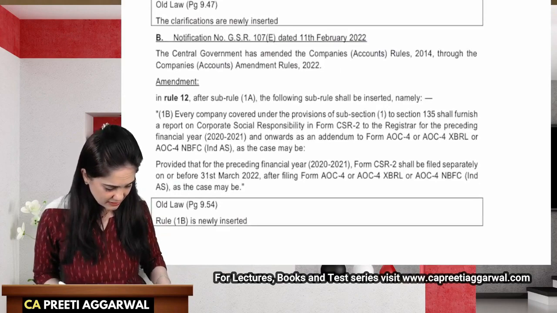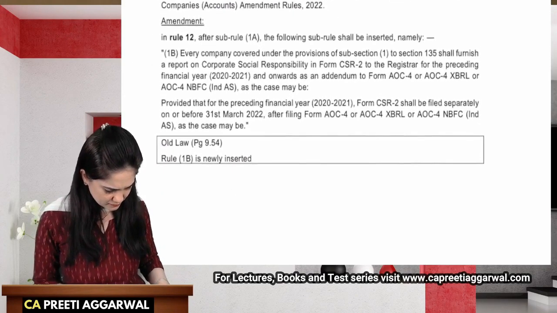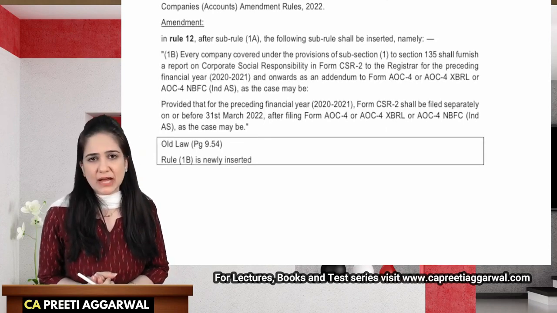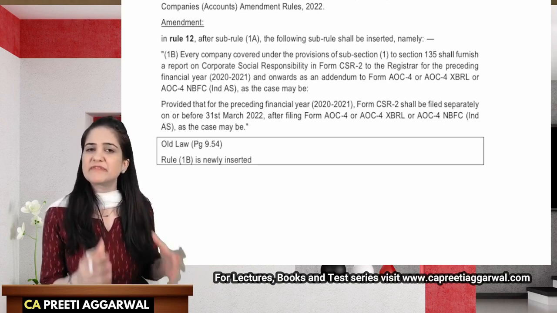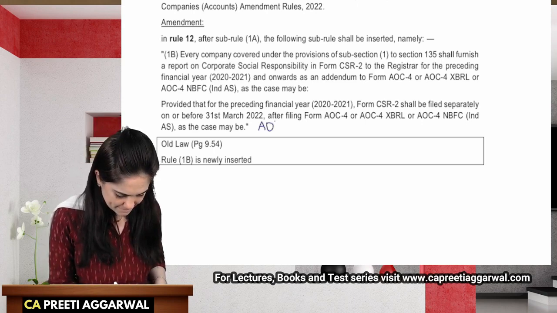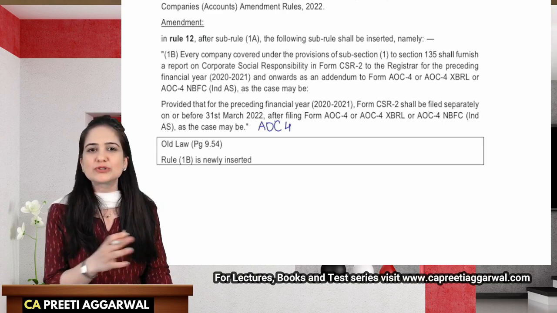The next amendment is, yes, we have AOC 4. Now, every company has to file the financial statements with ROC, and this will be filed in form AOC 4. AOC is the form number given for accounts of companies.